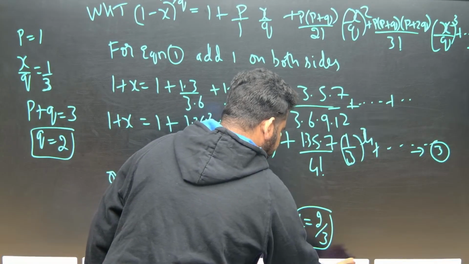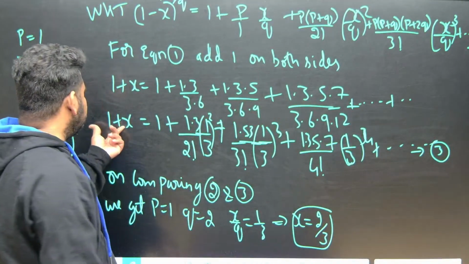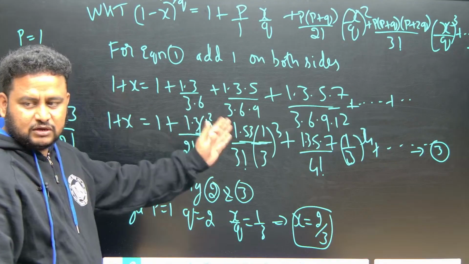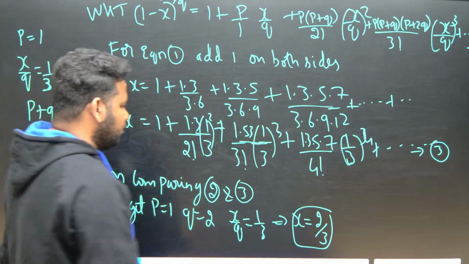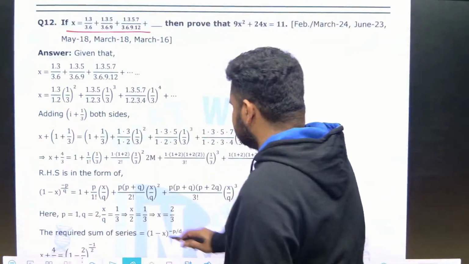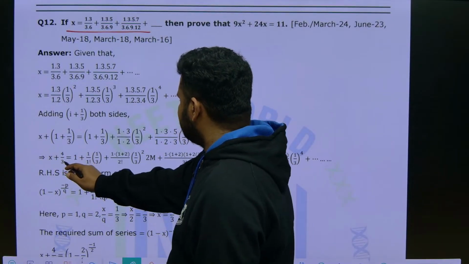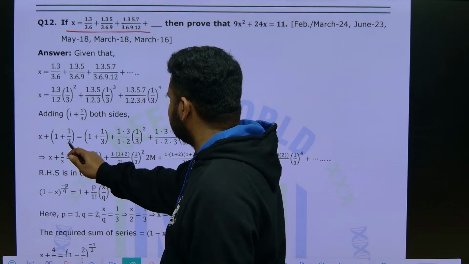So, therefore, what do we have? 1 plus X we have. But we have to send 1 to that side. We need only the value of X. So here we have 1, and this 1 we can send to that side. So if we send 1 to that side, 1 plus 1 by 3.